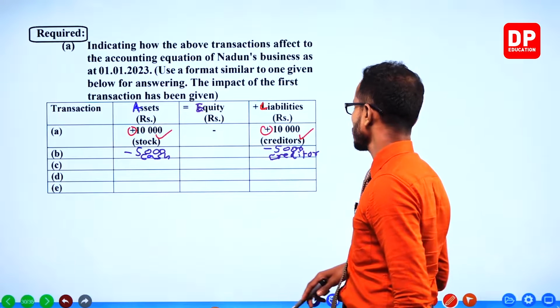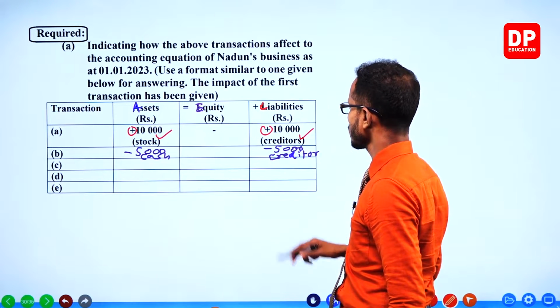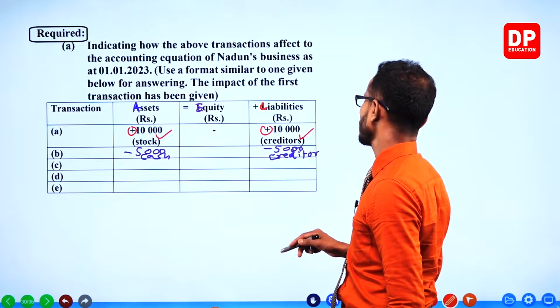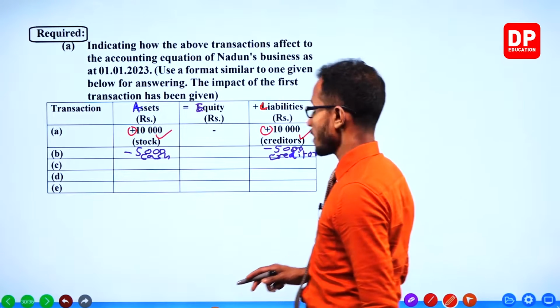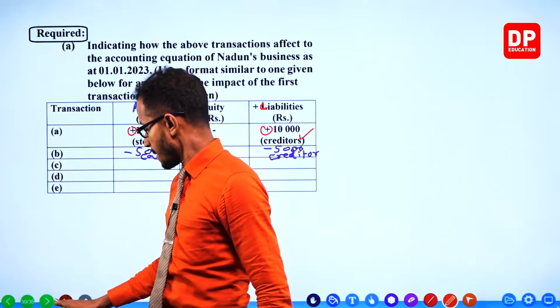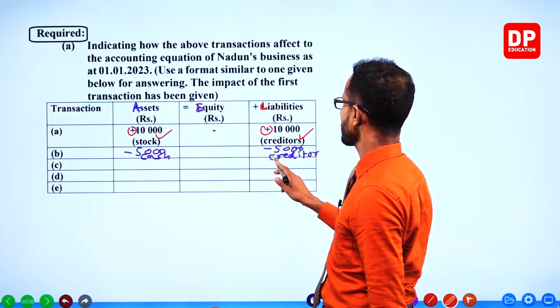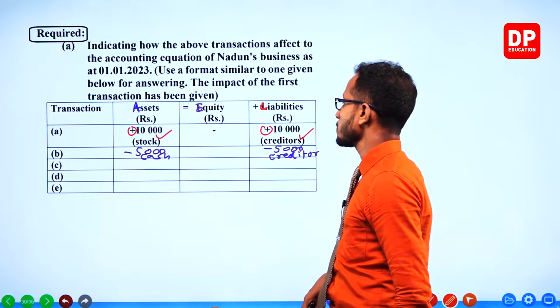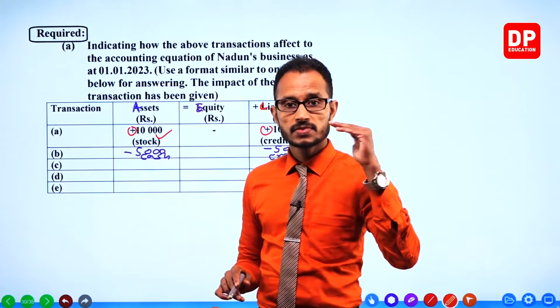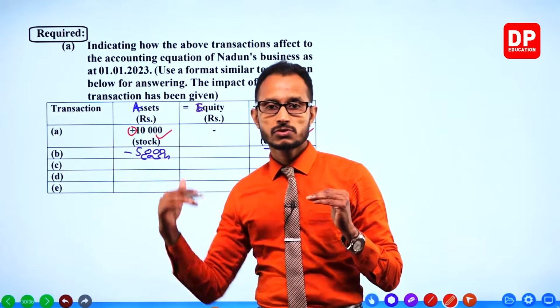You got it? Creditors' value goes down, cash also goes down.